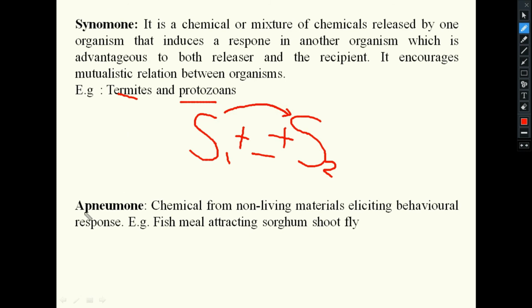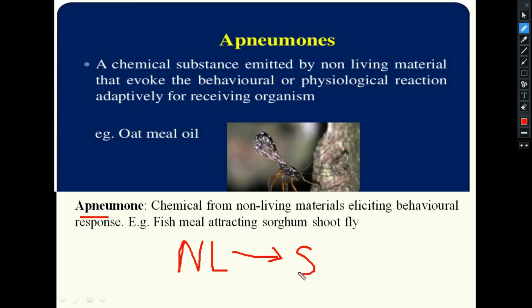Next, the last one is apneumone. What is that? Here a non-living thing will be there, and it will produce some chemical, some odor, which will produce some behavior in a living organism of a different species. So this is an apneumone: a chemical produced by a non-living material which triggers some behavior in a living organism.